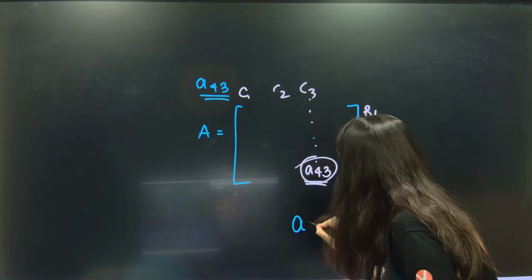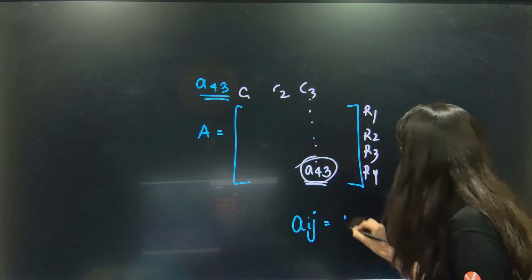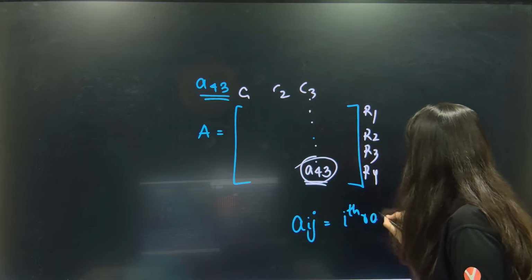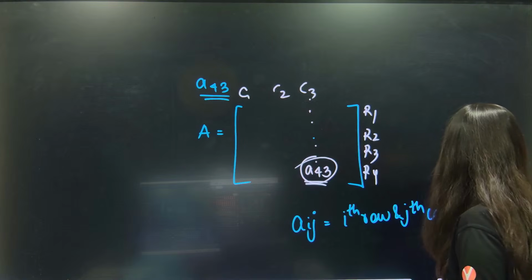Okay, so Aij, what is Aij? Aij means element sitting in ith row and jth column. Are you getting my point?